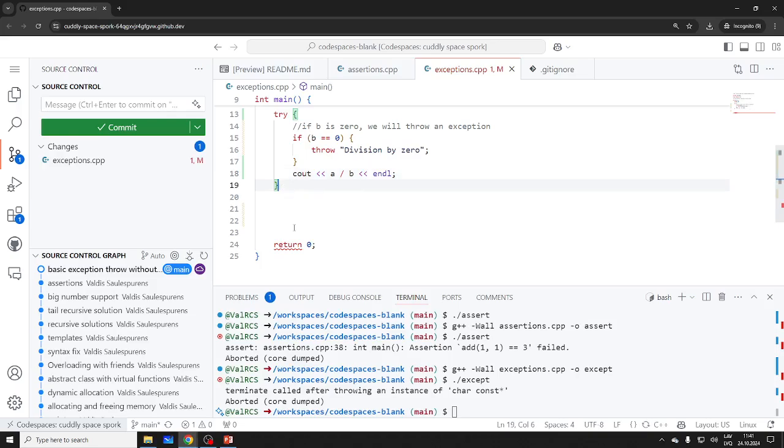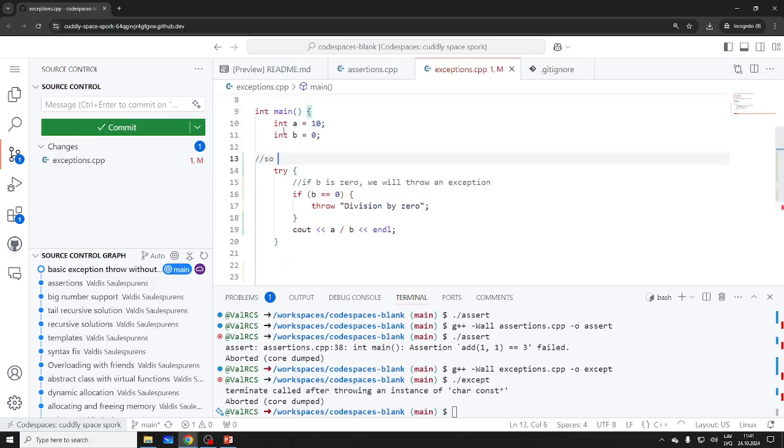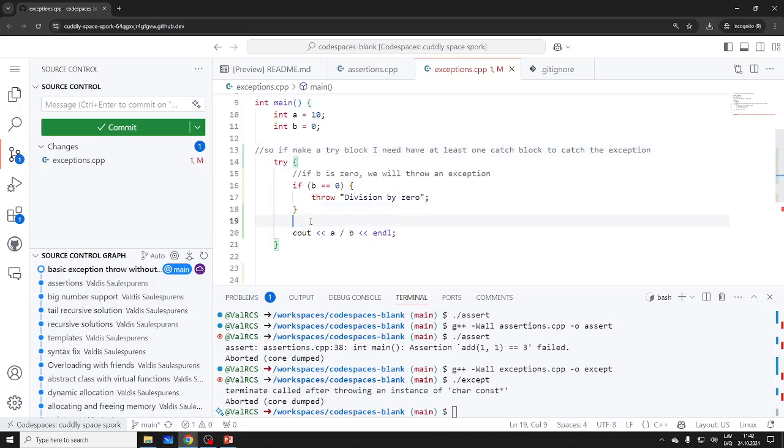Right. Now, what's the problem? I'm not cancelling anything, right? So let's see my parentheses. What does it say here? Yeah, I need at least one handler. If I make a try block, I need to have at least one catch block to catch an exception of some sort.